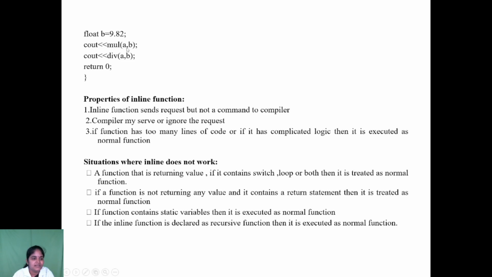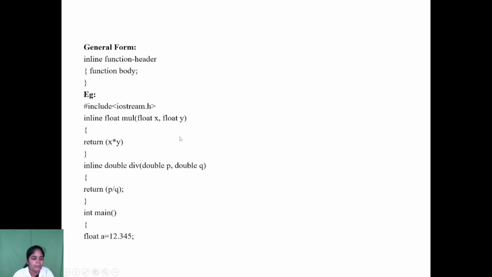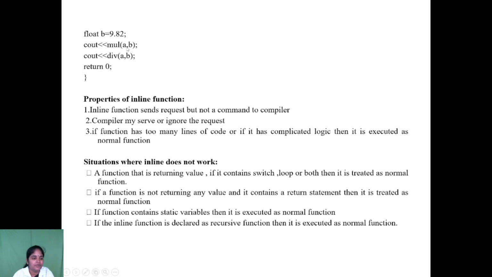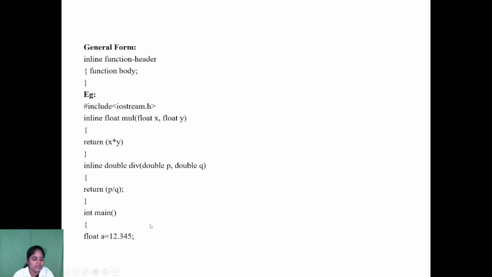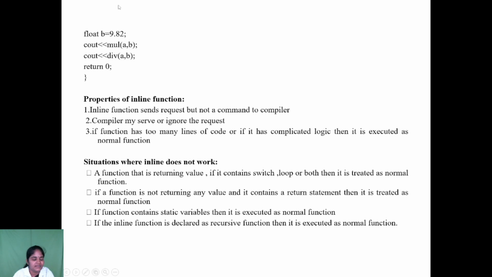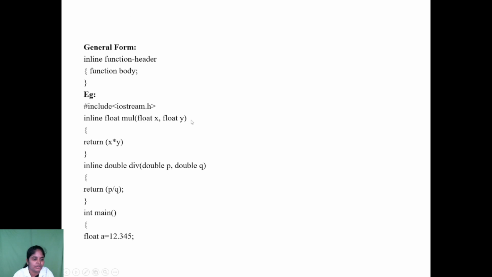If it is not an inline member function, normally control passes from the main function to the particular member function and then executes the task. But when you have defined an inline function, control never passes to the member function.